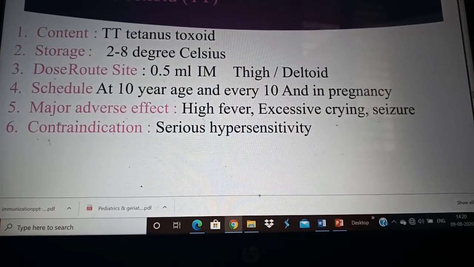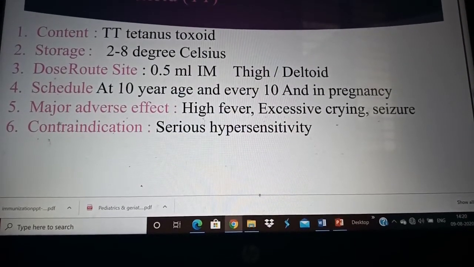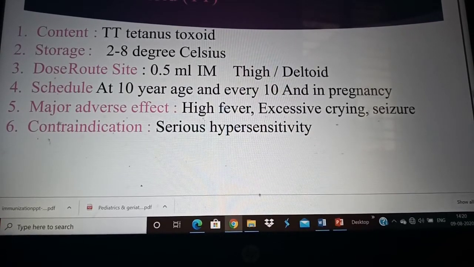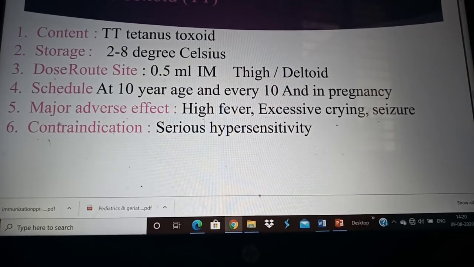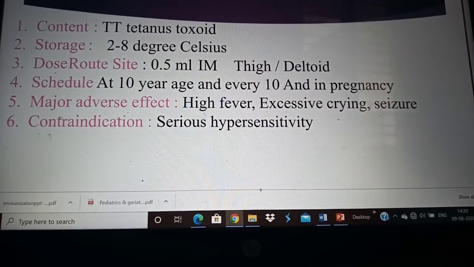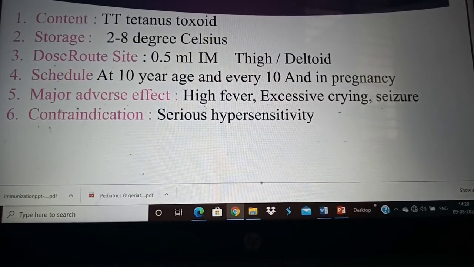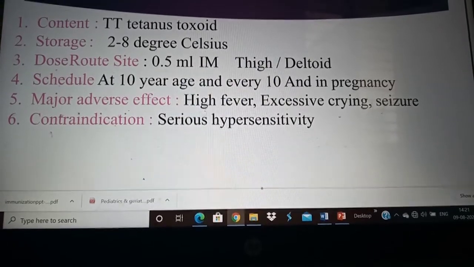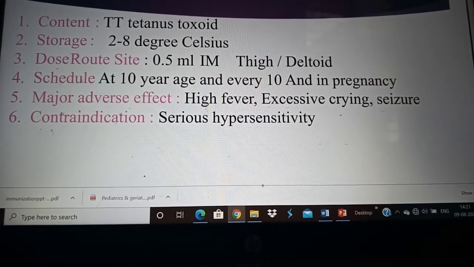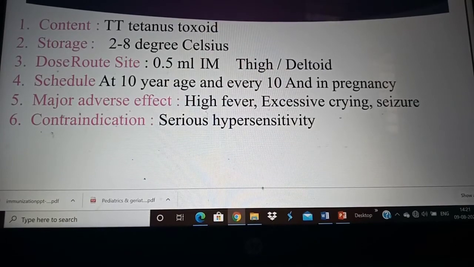Tetanus toxoid, it's a toxoid vaccine as I already told you. It also has to be stored similarly at 2 to 8 degrees Celsius and it is given in the thigh as 0.5 ml intramuscular, at 10 years of age and every 10 years, and also in pregnancy this TT vaccine is being given. The major adverse effect is that it causes high fever, excessive crying and seizure. Some of the contraindications are whenever there is a serious hypersensitivity, we will not administer this drug.